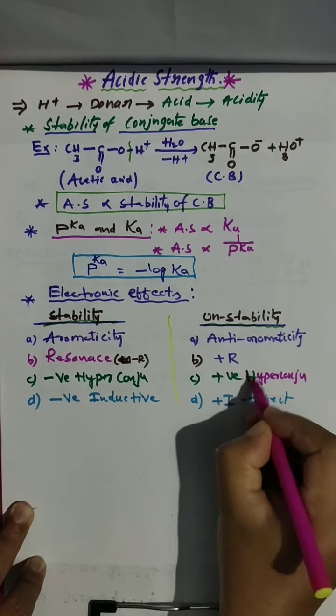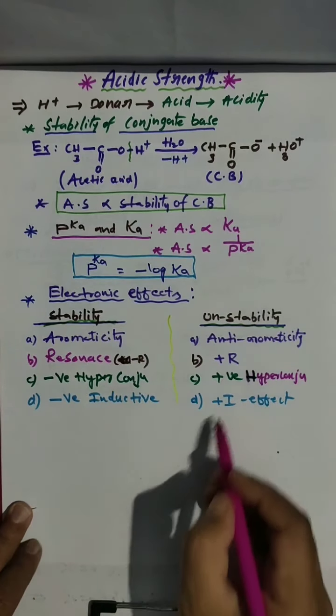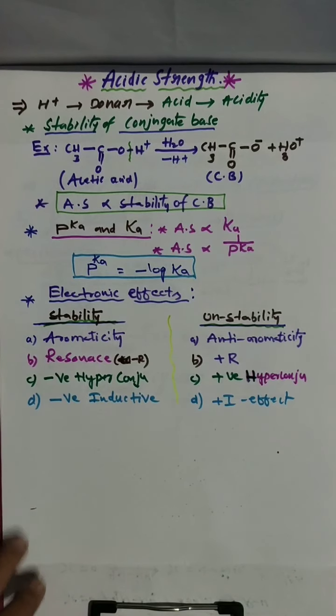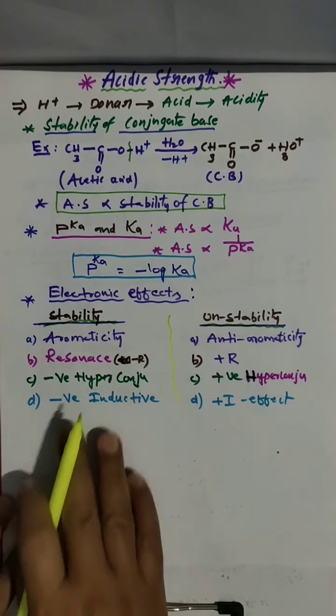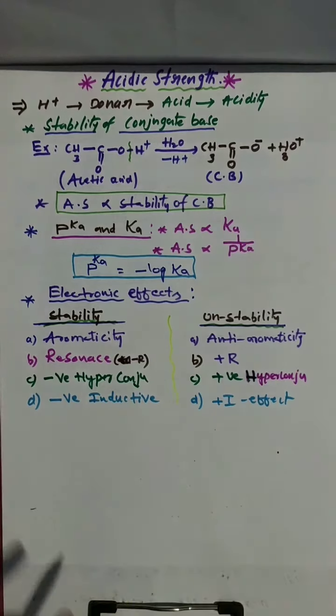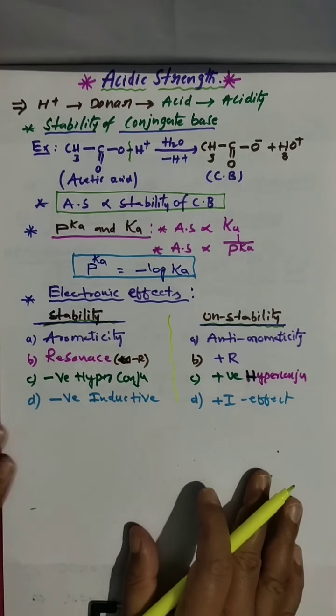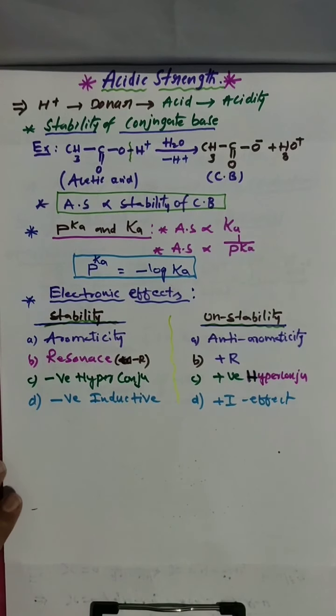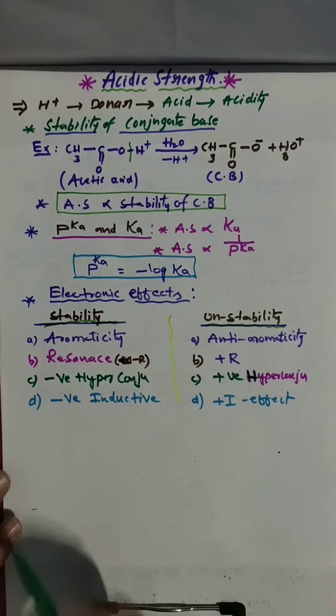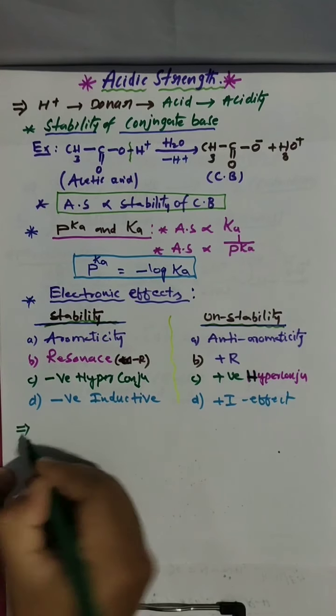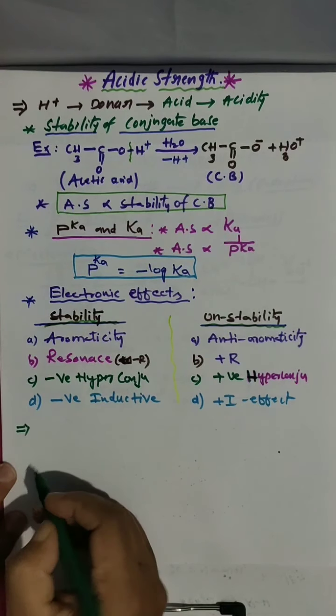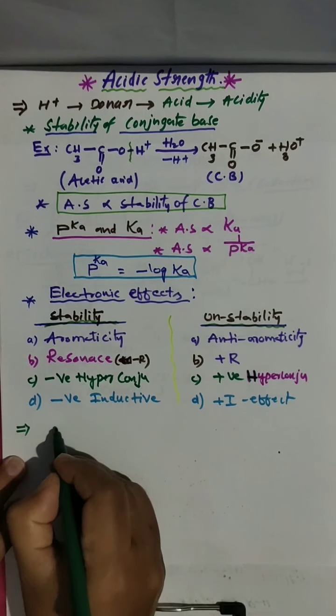Hyperconjugation is there, unstable, plus R effect, unstable. If you remember this, you can make any question answer easily. Clear? This is the effect you have to remember. Now I will go for some examples. Look here. I am taking easy examples first.